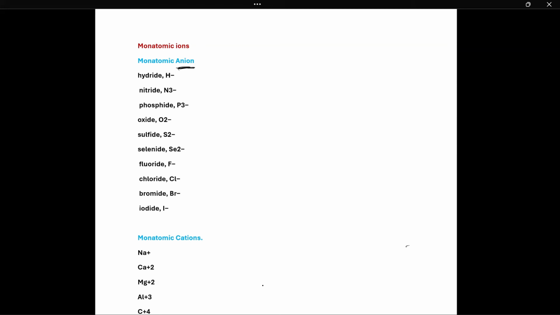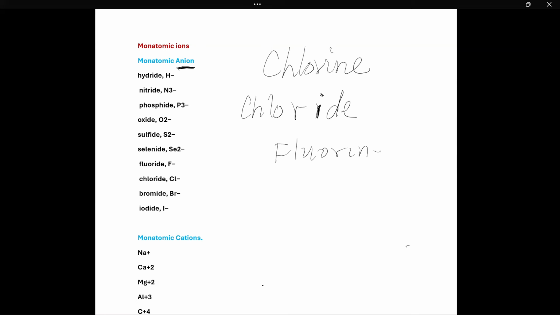What do you notice in these names? When they have negative charge, their last letters are replaced by -ide. Chlorine becomes chloride. Fluorine becomes fluoride.